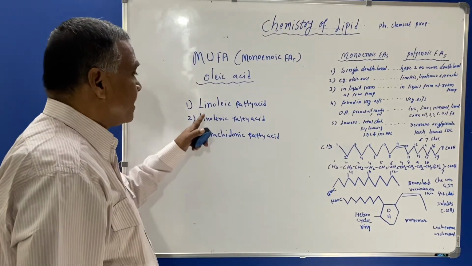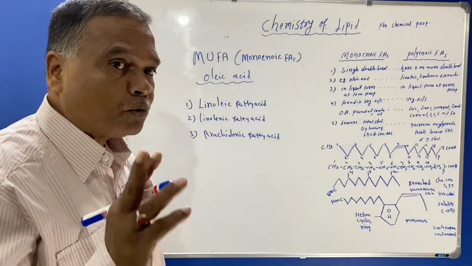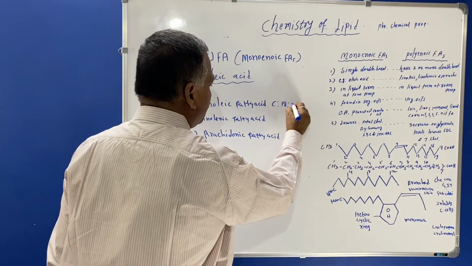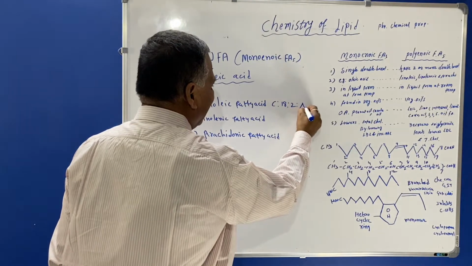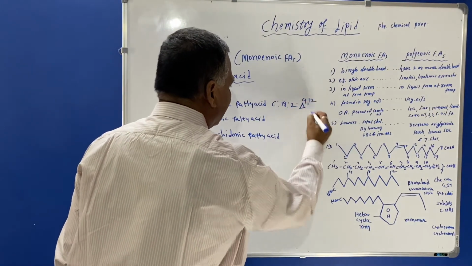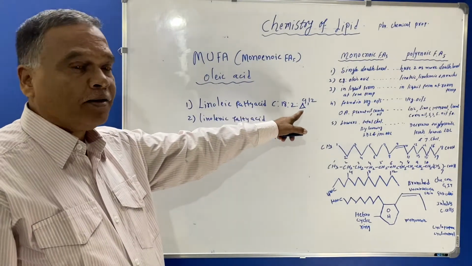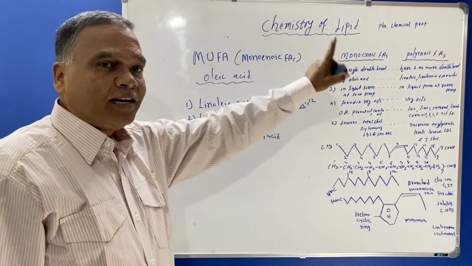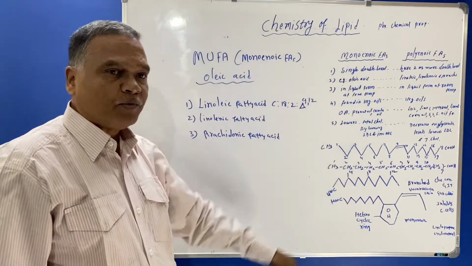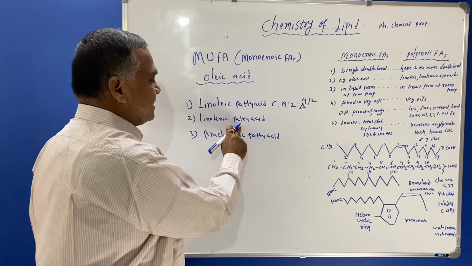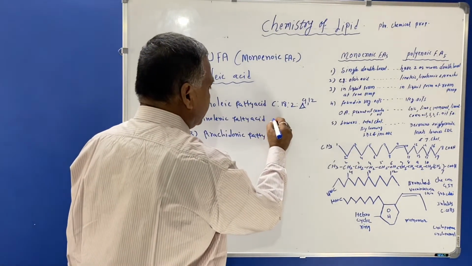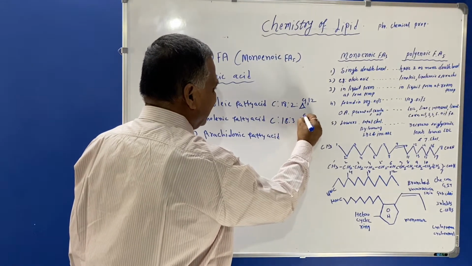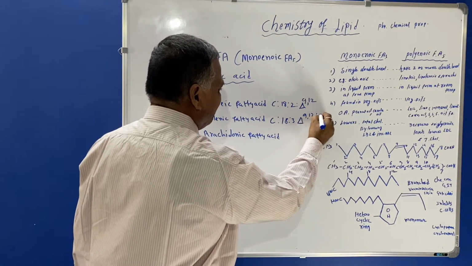Now linoleic fatty acid will contain two double bonds, therefore it is written as C18:2 delta 9, 12, means the double bonds will be present between carbon 9 and 10 and 12 and 13. Linolenic acid will be written as C18:3 delta 9, 12, 15.